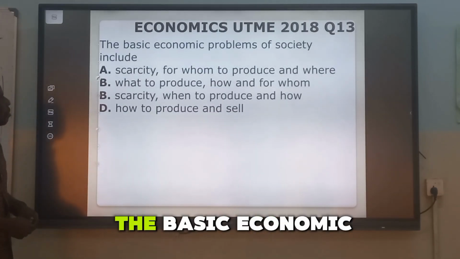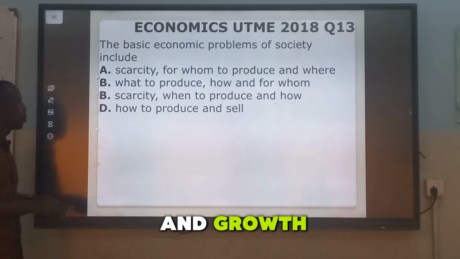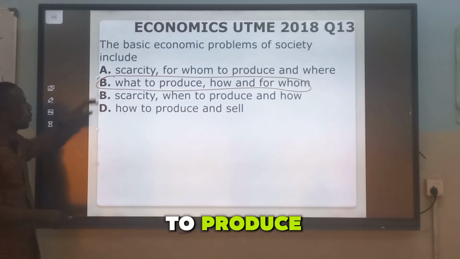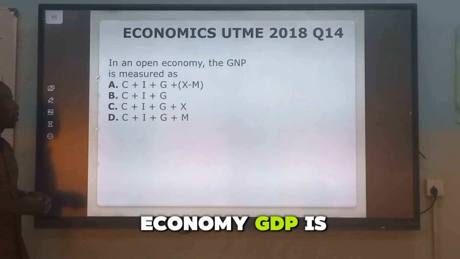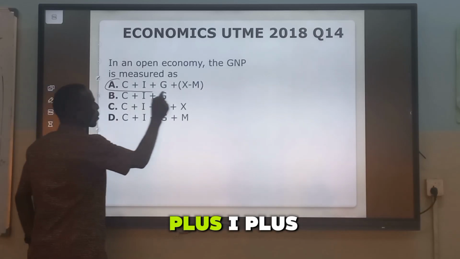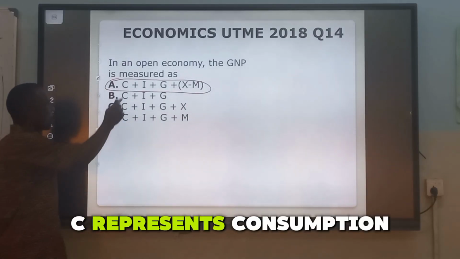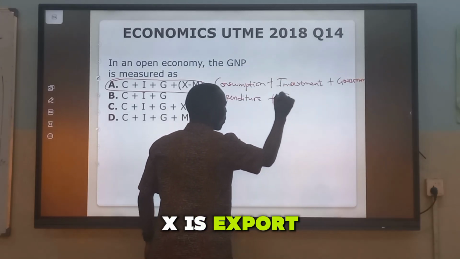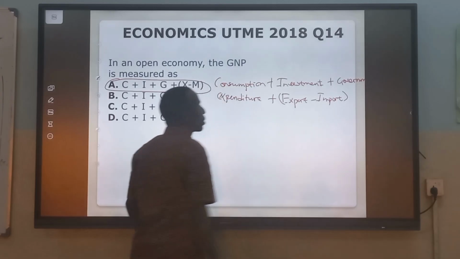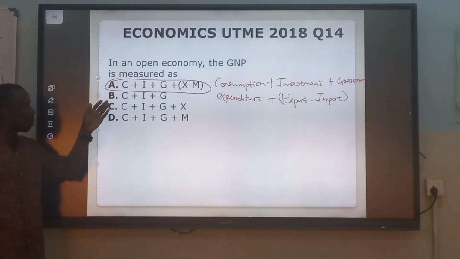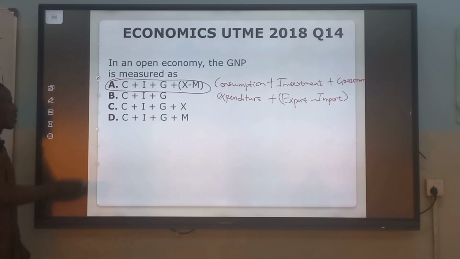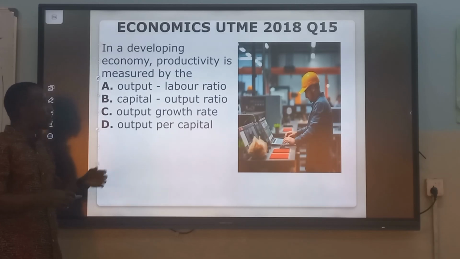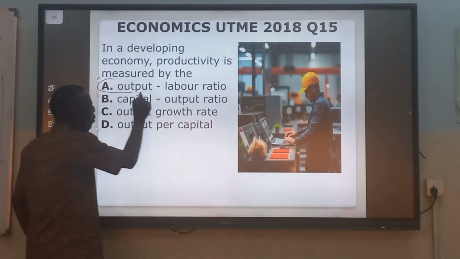Then number 13, the basic economic problems of society include what to produce, how to produce, and for whom to produce. Number 14, in an open economy, GNP is measured as C plus I plus G plus X minus M. C represents consumption, I represents investment, X is exports, while M is imports. In such an economy, the border is open to international trade, so there will be exports and imports. Number 15, in a developing economy, productivity is measured by the output-labor ratio.